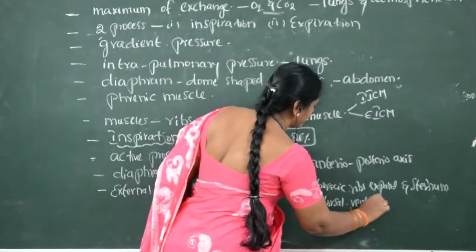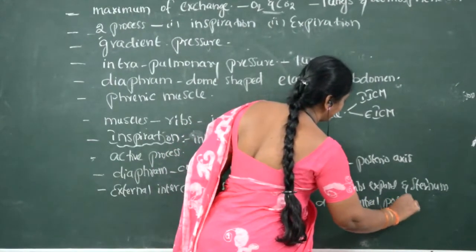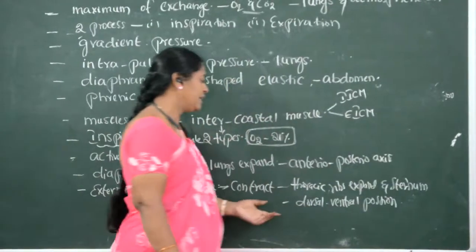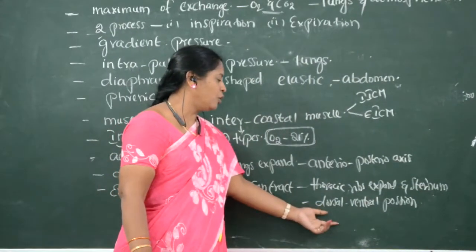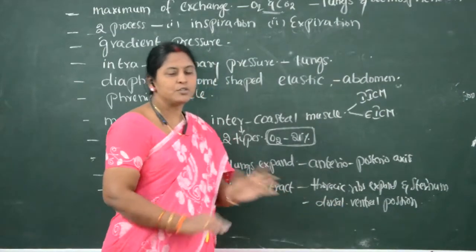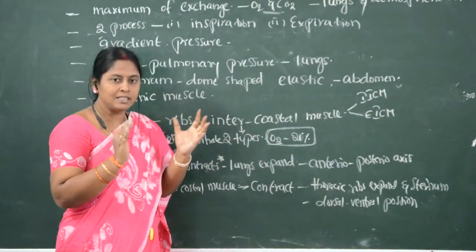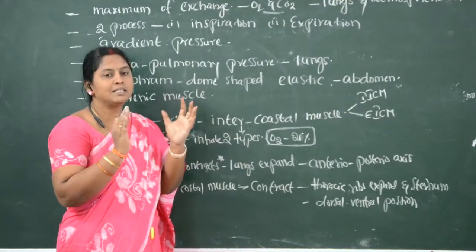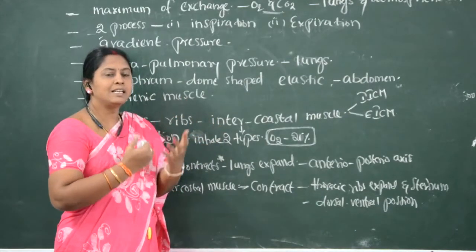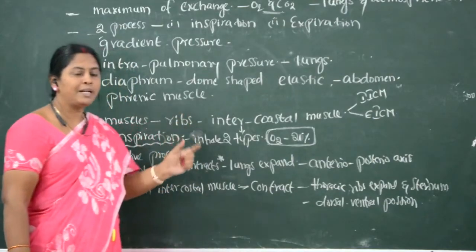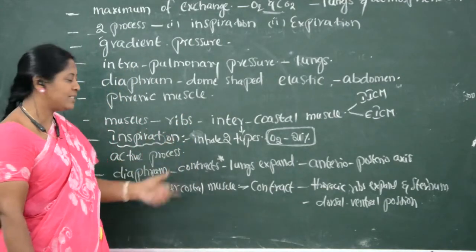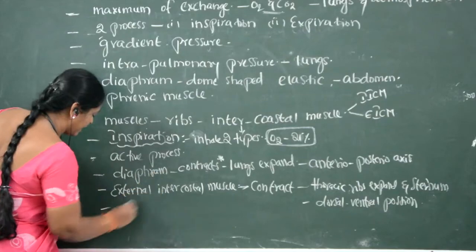Dorsoventral position. So they expand towards dorsoventral position. So totally what happens? The thoracic cavity increases in size, the lungs increase in size. When the lungs increase in size, the pulmonary pressure which is present inside the lungs also decreases.